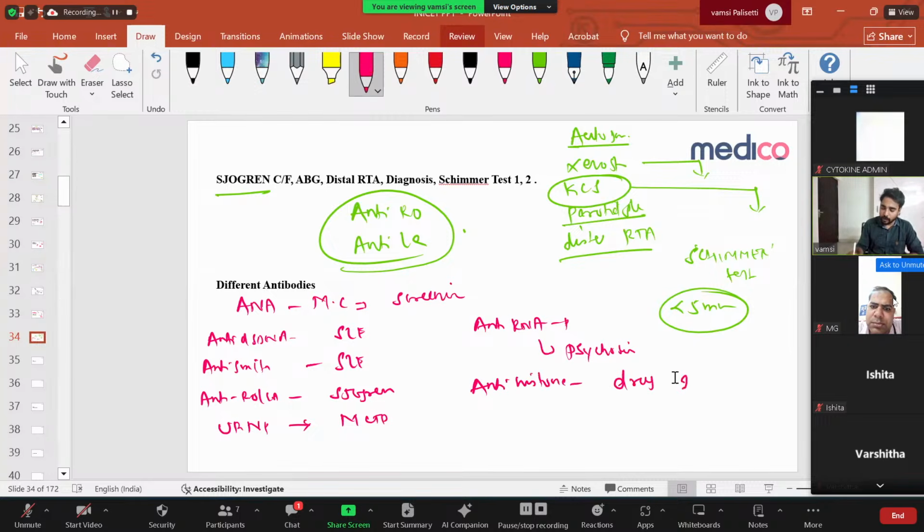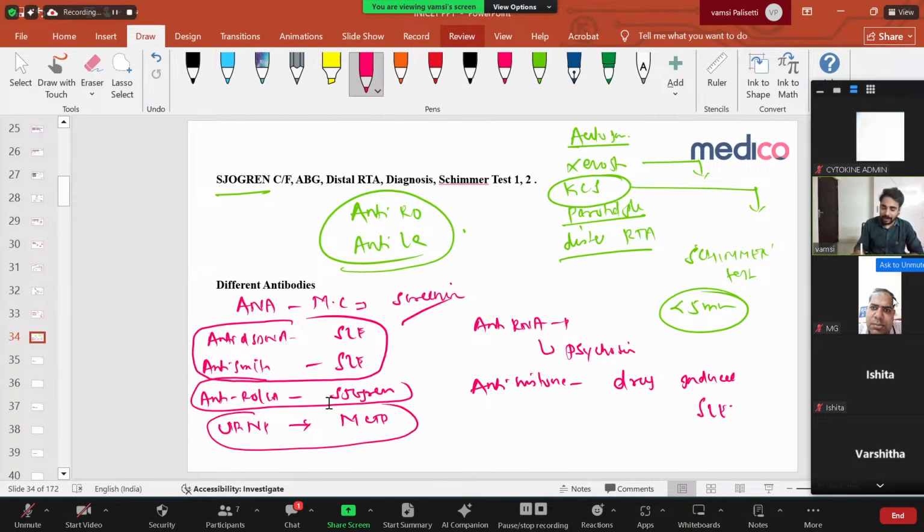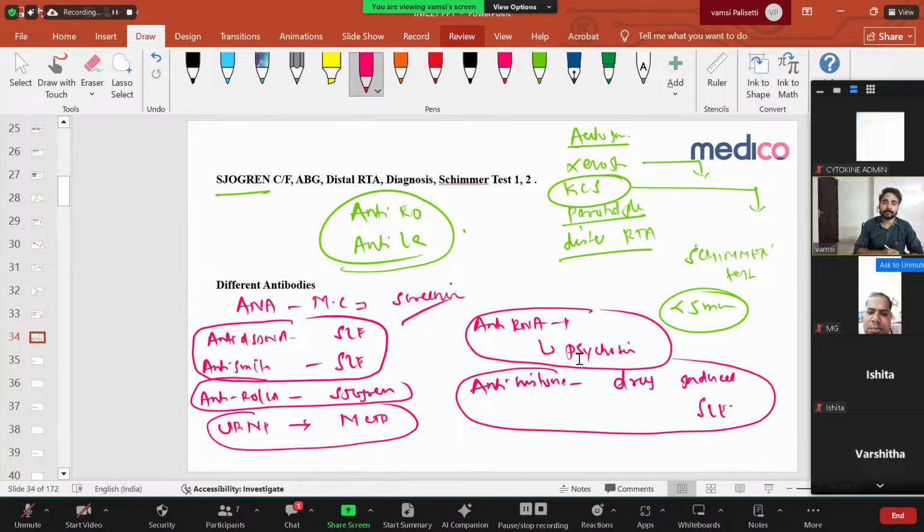Drug-induced SLE. These are the important antibodies you have to know. ANA is the most common screening test, and anti-double strand DNA and anti-Smith are specific for SLE. Anti-Ro and anti-La are for Sjogren syndrome. U1 RNP is for mixed connective tissue disorder. Anti-ribosomal P is for psychiatric manifestations. And anti-histone antibodies are for drug-induced SLE.